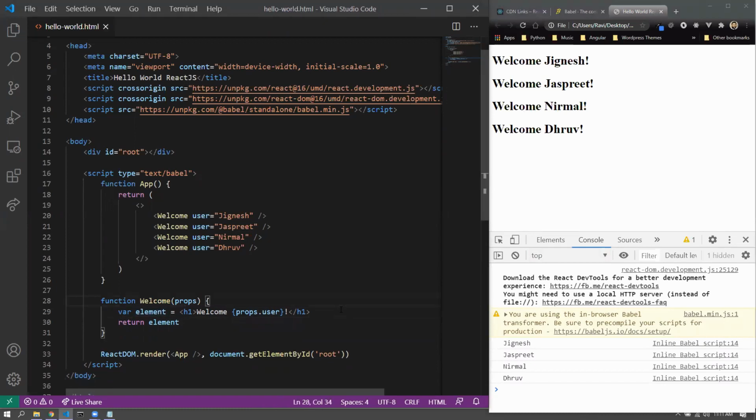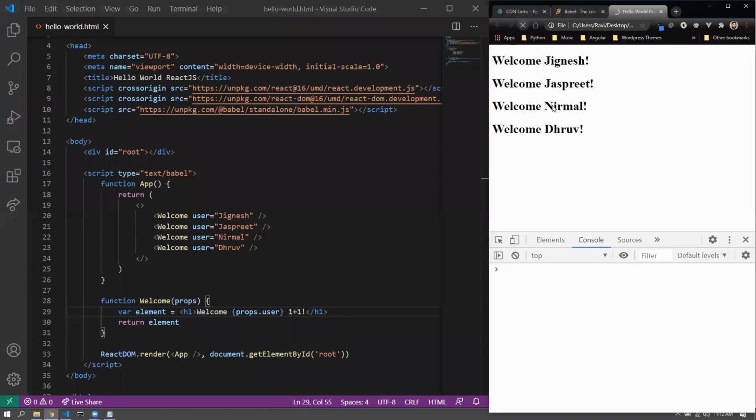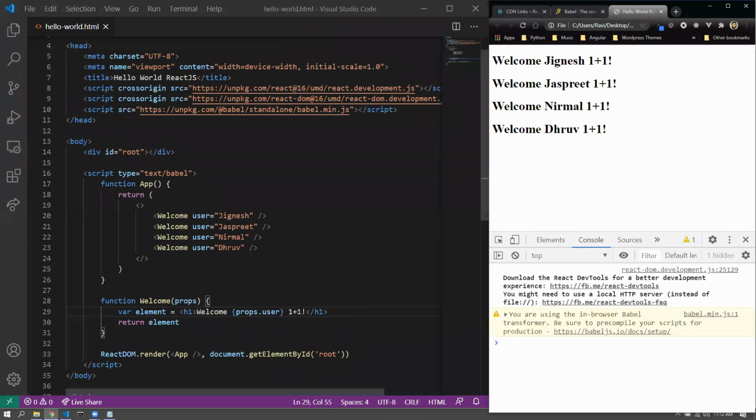Right? And also, I would like to mention that this interpolation is not actually just the variable name display, but it is an expression evaluation, as Jignesh Patel mentioned. So if I go for 1 plus 1, and if I reload, you would get the same string there. But if I put 1 plus 1 in the interpolation syntax, that is curly brackets, then what I'm expecting is the evaluation of 1 plus 1 and the display of the result. So a variable happens to be an expression, and hence it is evaluated and the answer is displayed.